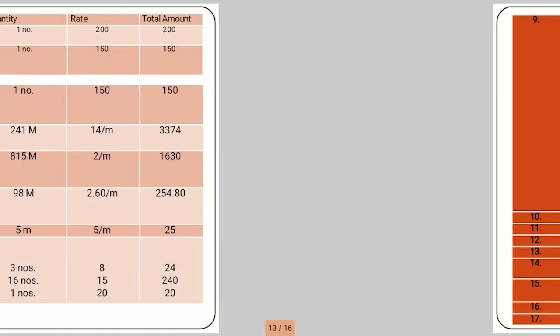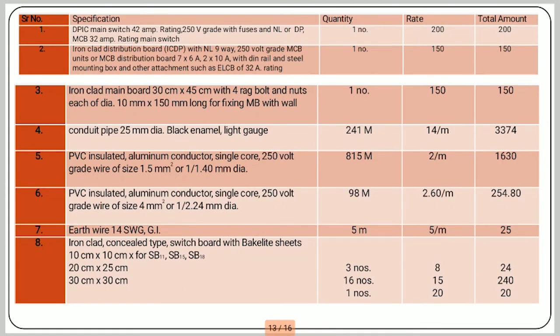Then these are the materials required for this installation. So first one is DP, 1 number. Their rating is 42 ampere, 250 volt grade, fuse neutral link, 32 ampere MCB rating of main switch. Then use ironclad distribution board ICDP, 1 number.